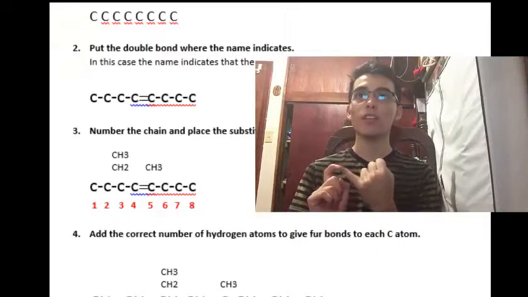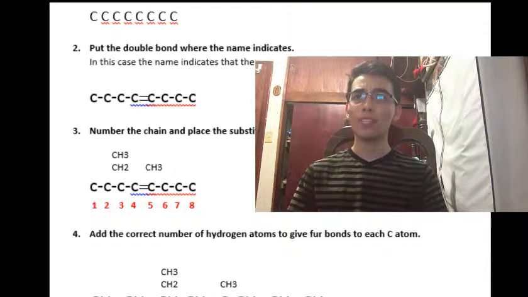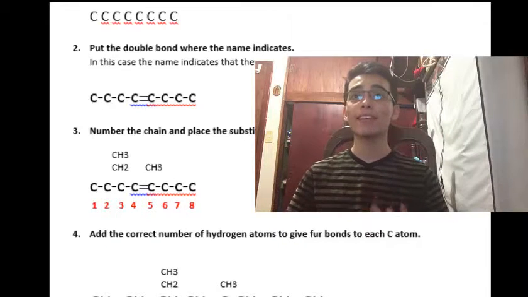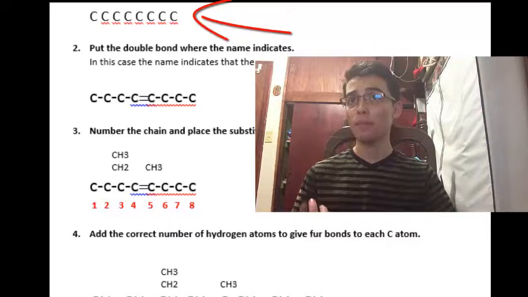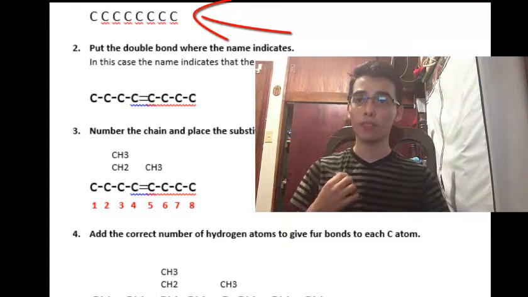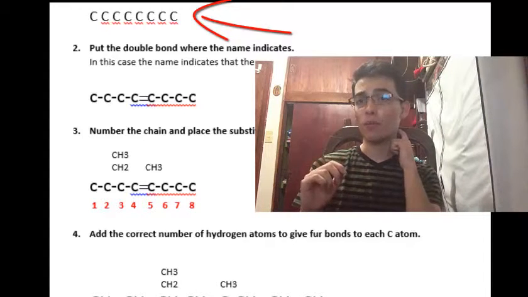Now, if you already have the name of the alkene and you need to know the formula, these steps will help you to build the formula. The first step, draw the main chain of carbon atoms given by the name. In this example, the name is 3-ethyl-5-methyl-4-octene. For the octene, we need to put 8 carbon atoms in the main chain. So we should draw 8 carbons.